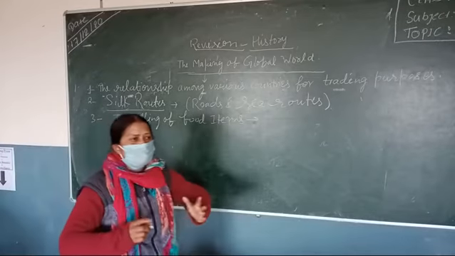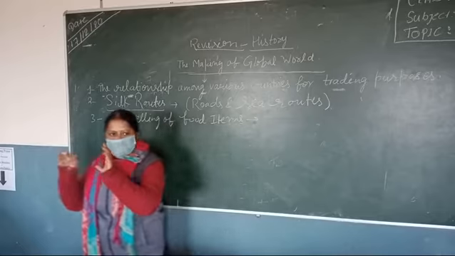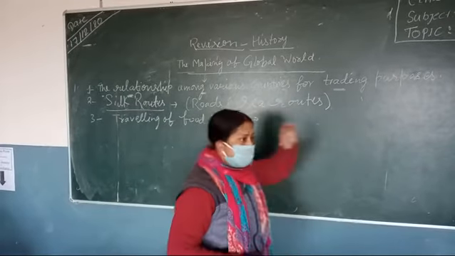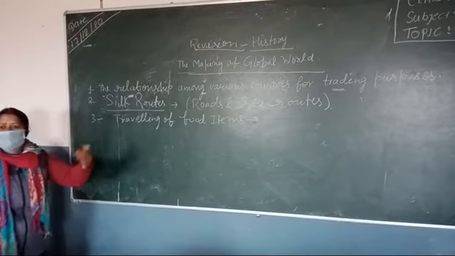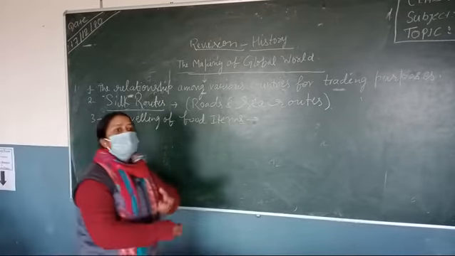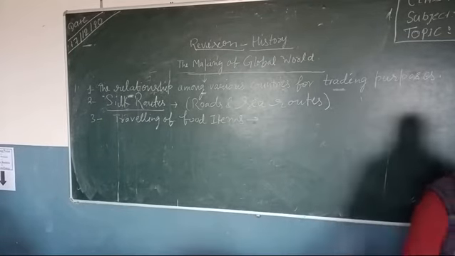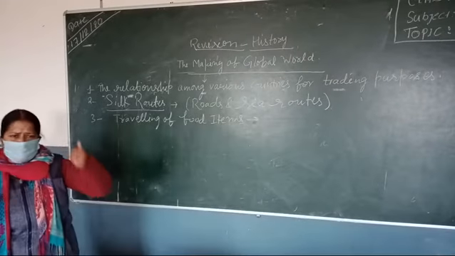Spaghetti is known in another country by the name of noodles. Somehow their texture is the same, and their name is different from one place to another. So we just have to remind ourselves that in this chapter, the making of the global world is all about how distinct parts of the world, from the ancient period, were connected with each other for trade purposes.